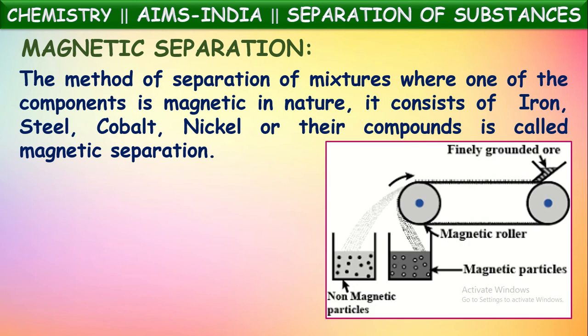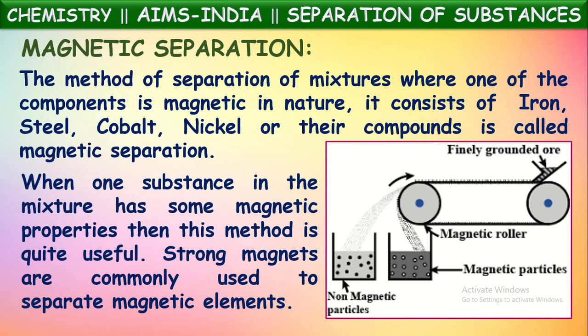Okay. When one substance in the mixture has some magnetic properties, then this method is useful. Strong magnets are commonly used to separate these magnetic elements. As I told, if one component is magnetic and the other is non-magnetic, then we can separate the mixture by using some strong magnets.